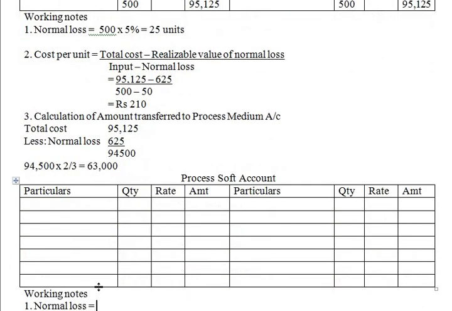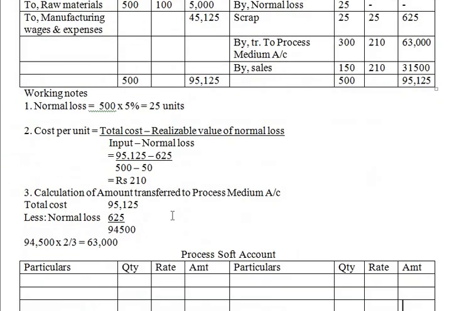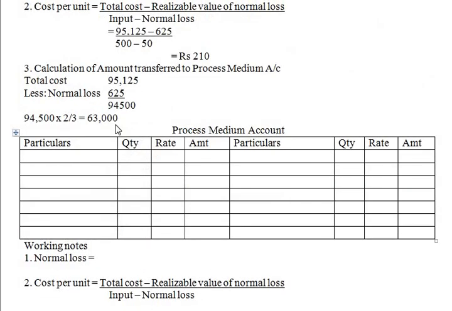Now same thing we need to calculate for process medium as well. Okay, now whatever we have transferred to process medium, that has to be taken on the debit side in the process medium account, to process soft account.